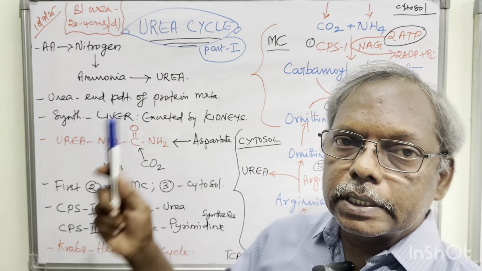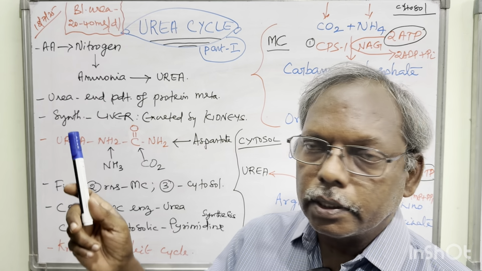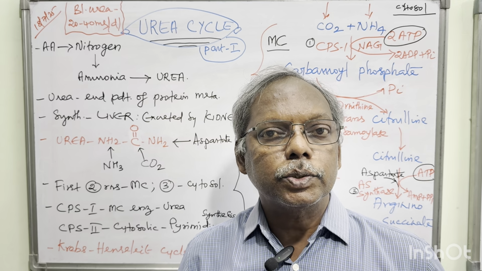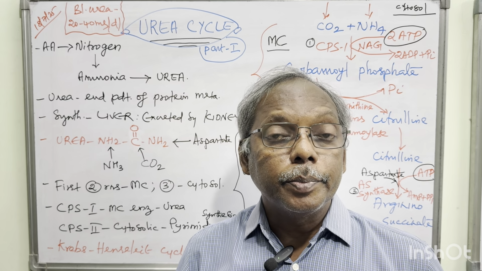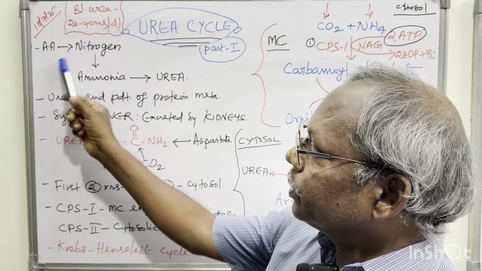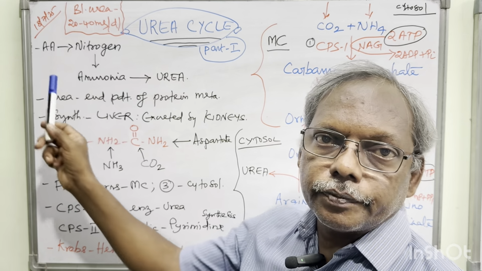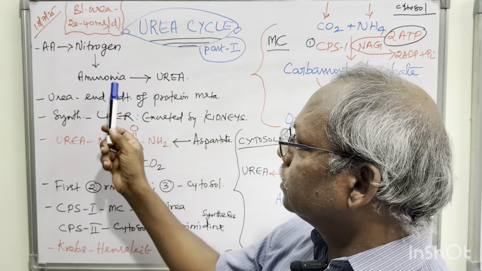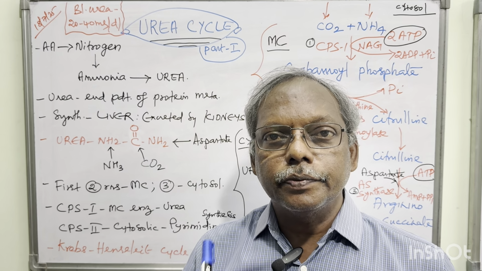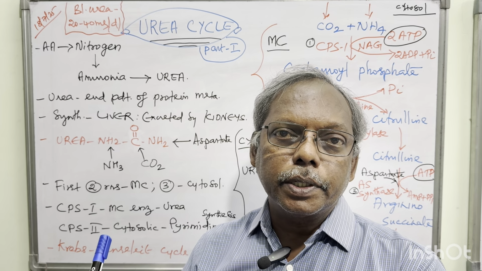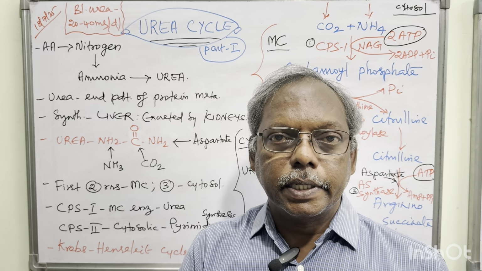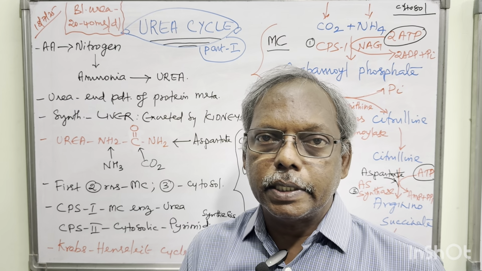Before going to the description about the urea and ammonia, first you have to mention the normal value of blood urea, that is 20 to 40 milligram per deciliter, right? Don't forget. Second, all the nitrogen from amino acids is converted into ammonia. We know ammonia is very toxic, so that should be converted into non-toxic urea, which will get excreted. This is the concept of the urea cycle.